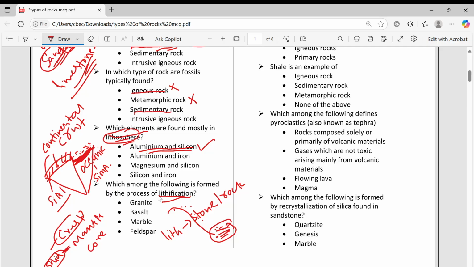So where will it happen? It will happen in sedimentary rocks. Granite is an igneous rock, so it is not the option. Basalt is also an igneous rock. Marble is a metamorphic rock. So feldspar is the option, the sedimentary rock, so it will undergo lithification.